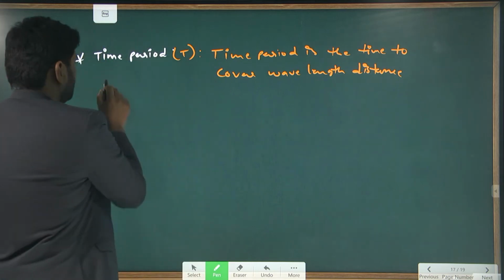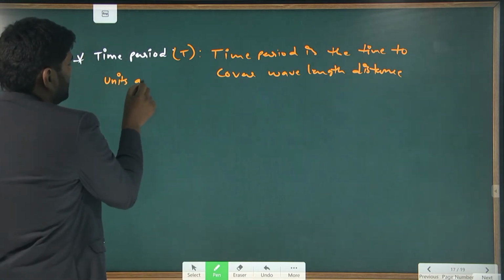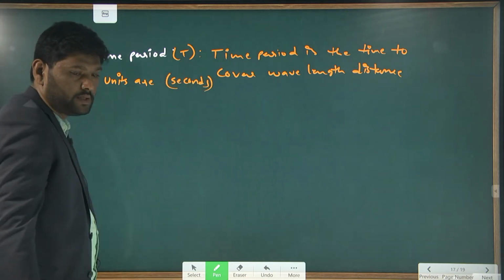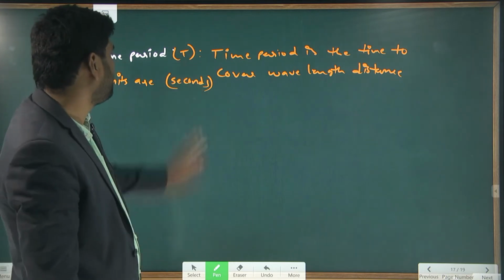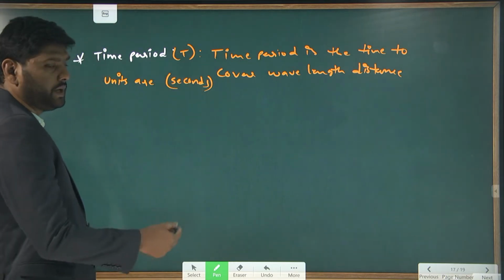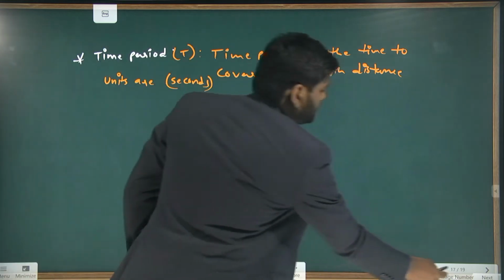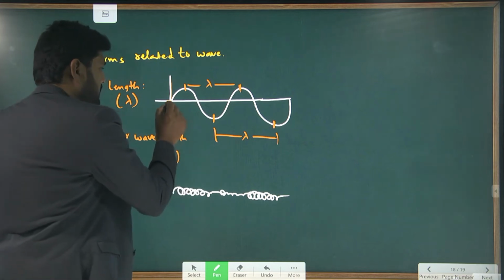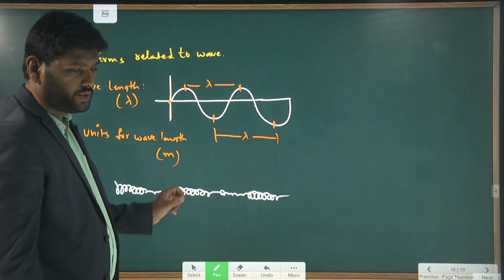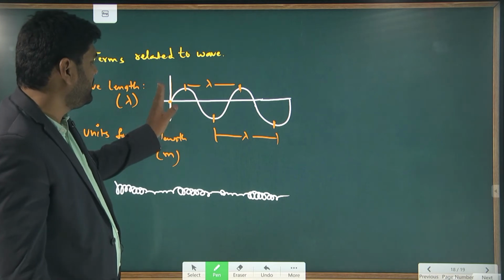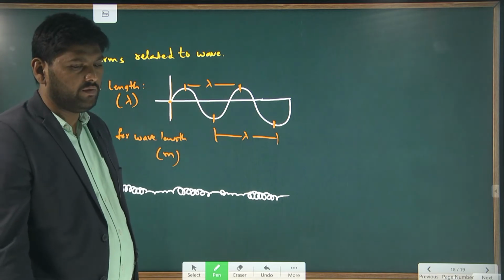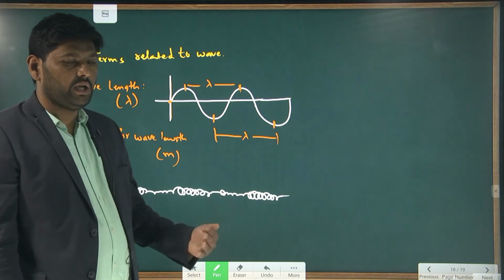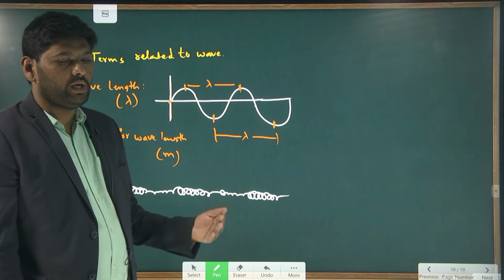For time period, what are the units? Seconds. Represented with capital T. Very simple one. Look at this. For example, somewhere over here we have a source. From the source, a wave is being produced. When the wave covers one wavelength distance, how much time is taken? That time is known as the time period.